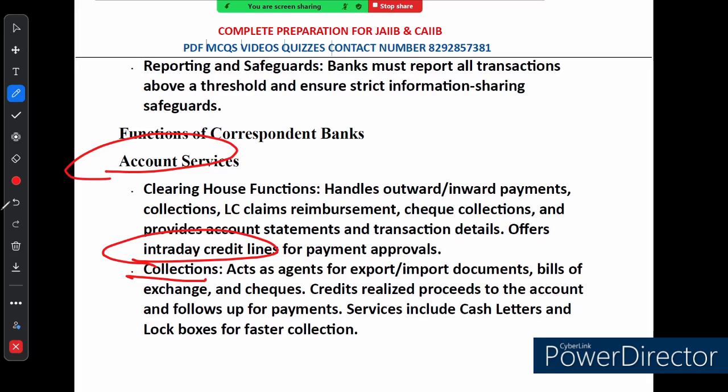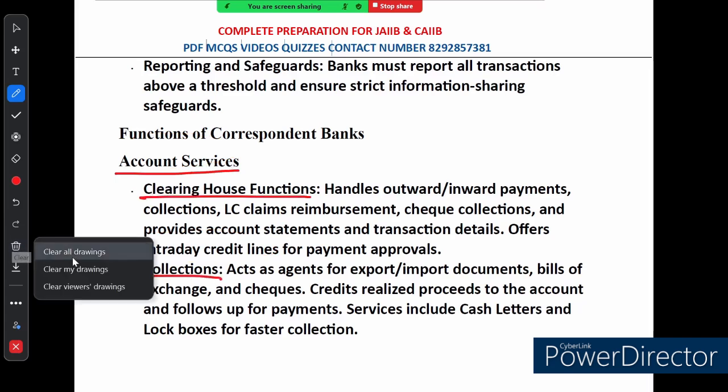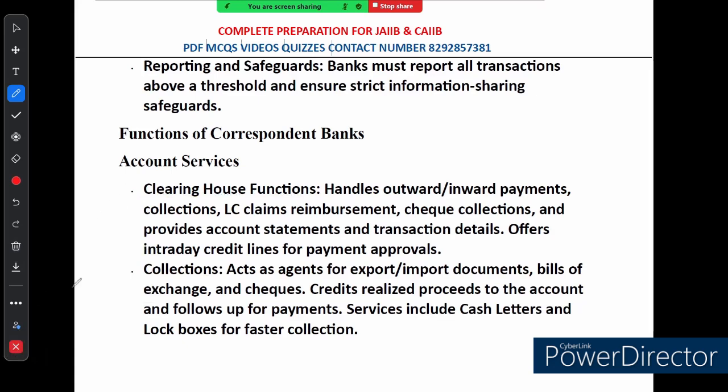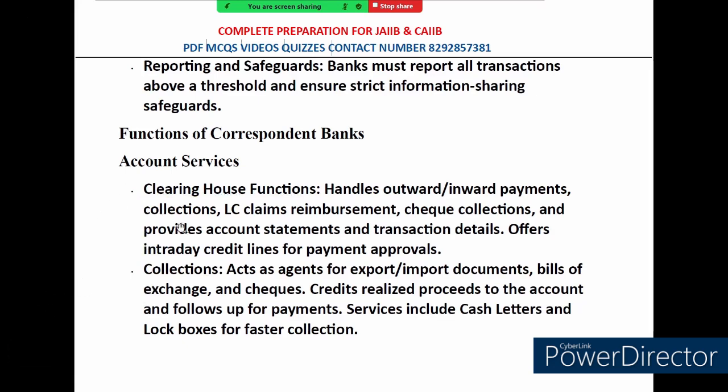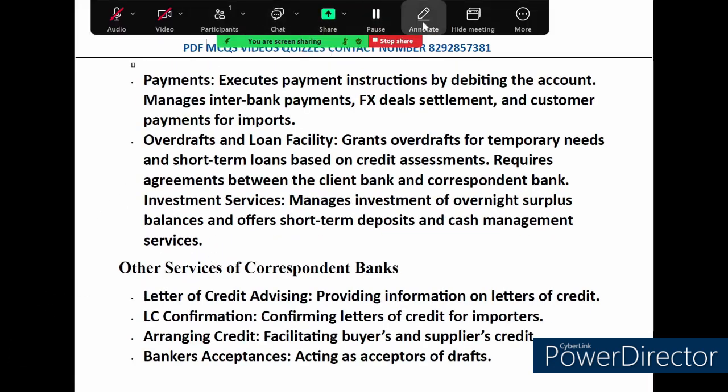Try to understand. The question is asked in this format: which of the following is included under the account services function of correspondent banking? The first thing is clearing house function. Second is collection function. Remember it. The third is payment.